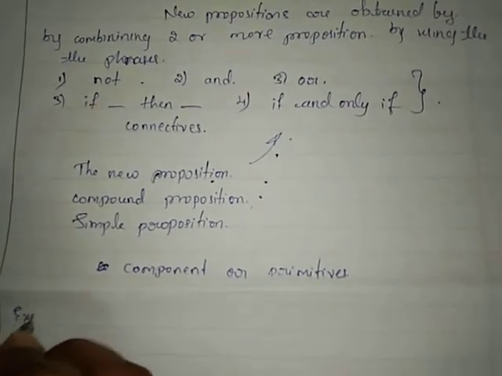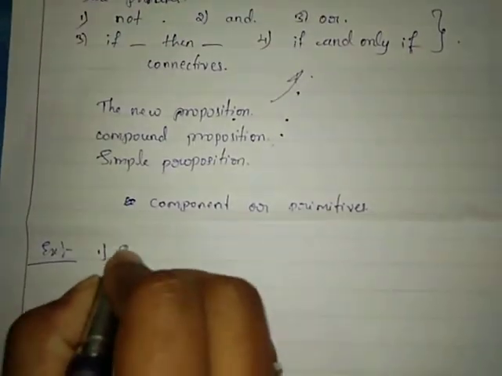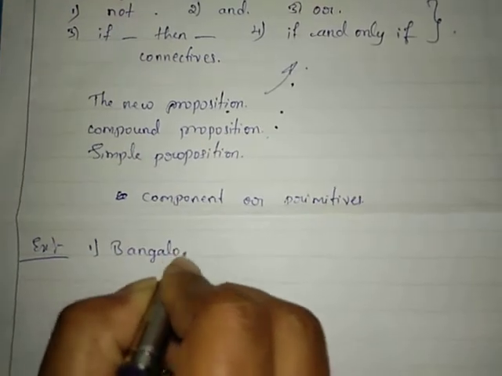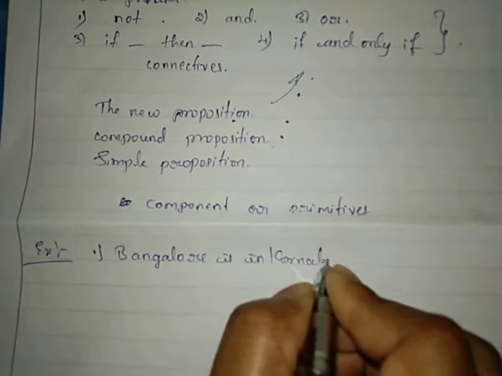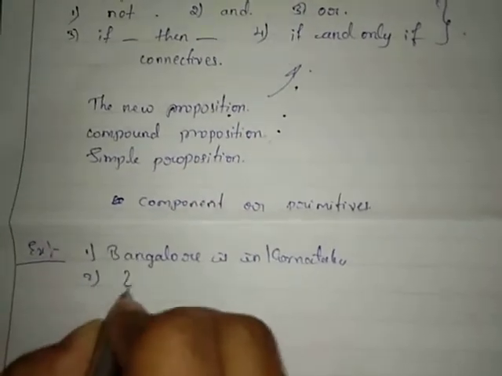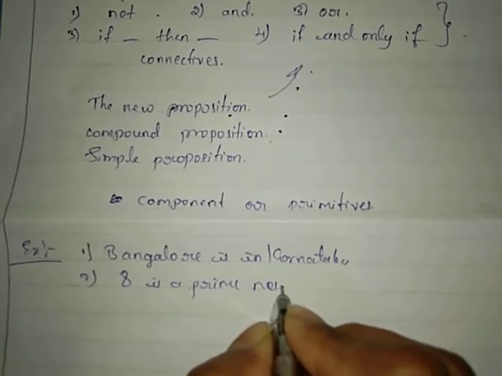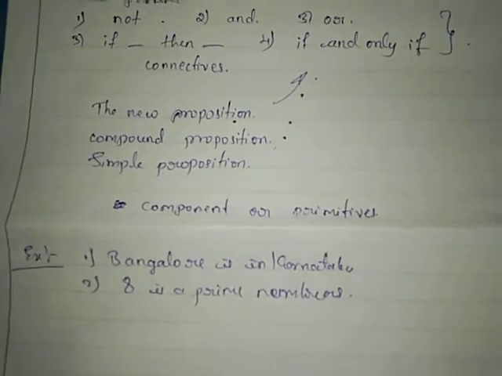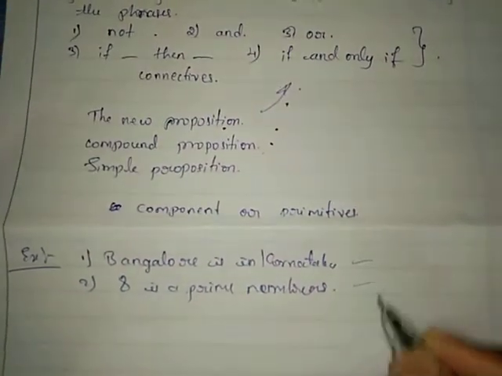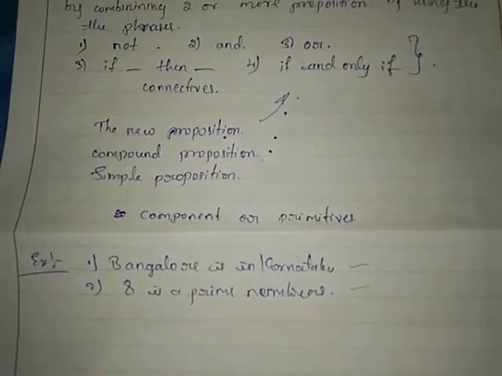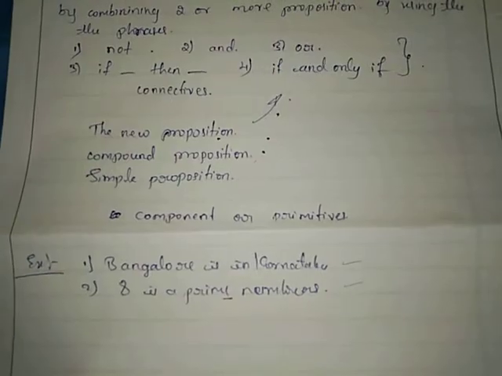Here I am just writing an example. Whatever sentences we have taken in the previous one: Bangalore is in Karnataka, and one more sentence, 8 is a prime number. I am taking the same examples. So how do we create the new propositions? These propositions are called the simple propositions. Now I am going to convert these to compound propositions.